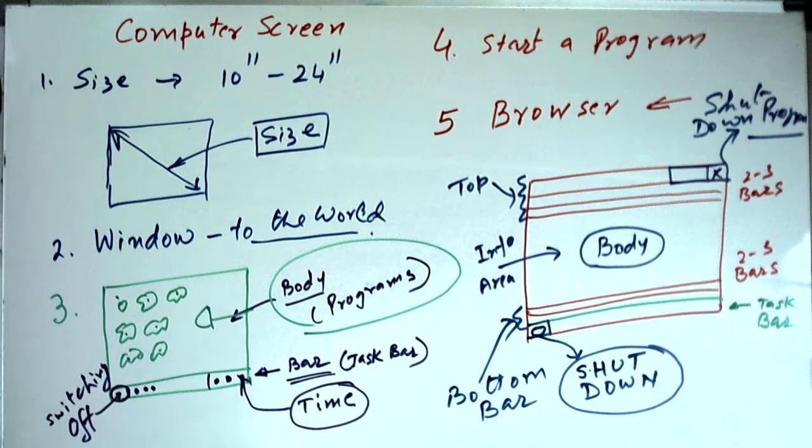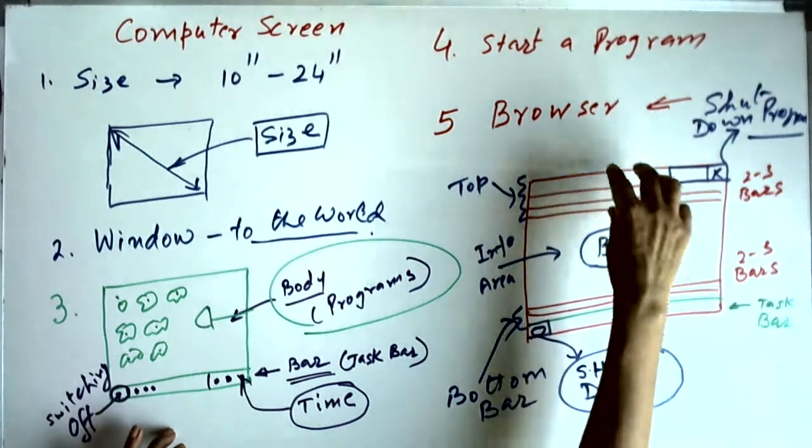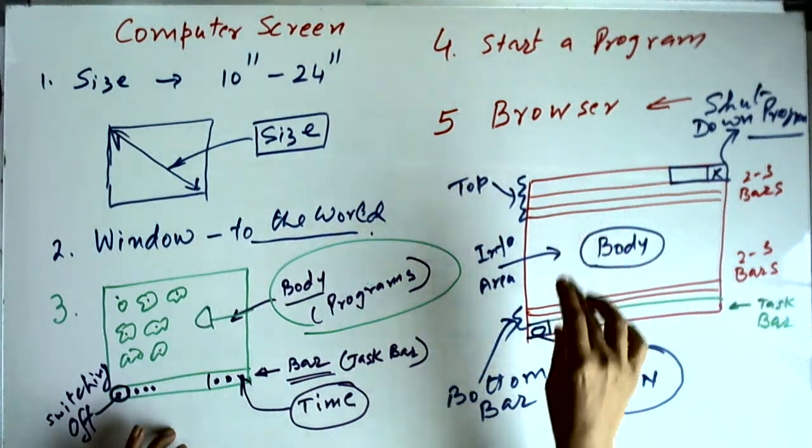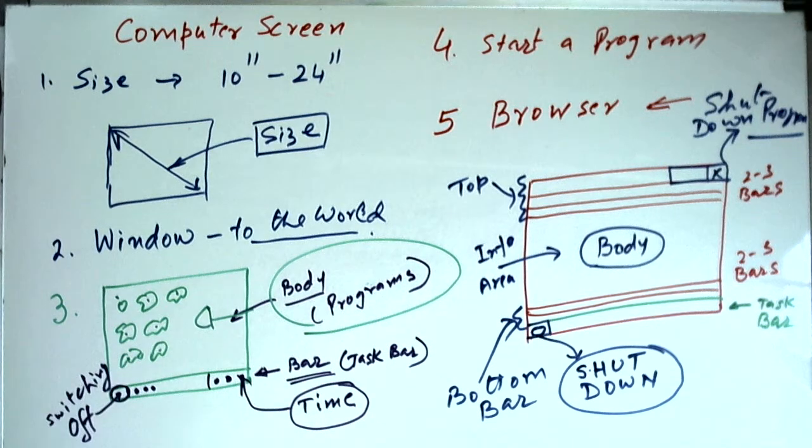There are so many other things which you have to learn, but basically if you start slowly, you will be able to learn progressively. So don't try to confuse yourself with so much information right in one go. Today you learn what are the different parts of the screen, and as I mentioned, there are three parts: the bottom part, the body, and the top part. And both top and bottom parts have a number of bars, and within bars there are so many small icons which are indicating various controls and commands for the computer, and some are for the control and command for the program.